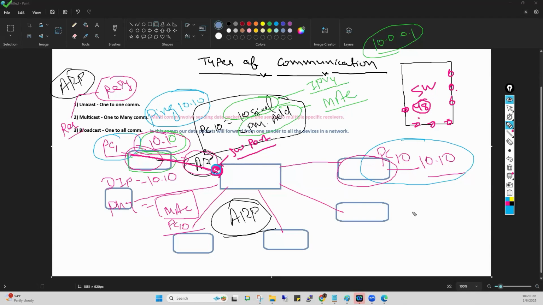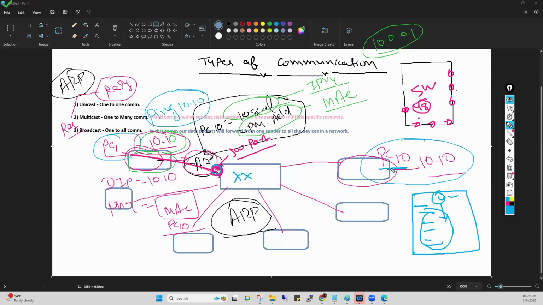For example, in our WhatsApp group, there are more than 15 or 16 members. And for example, if one guy is asking me anything, and if I don't know, so what I will do, I will ask the group, hey, does anyone know these things? It means I am just broadcasting this. It means I am asking everyone in my group, hey, if you know anything about this, please let me know. In the same way, here the switch does not know